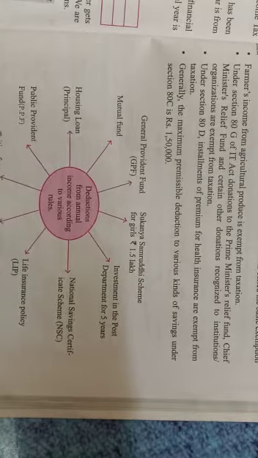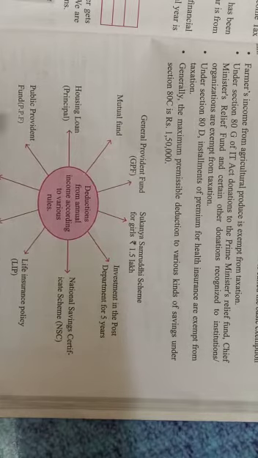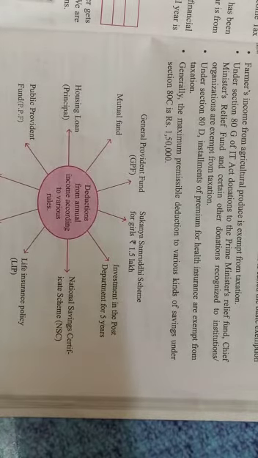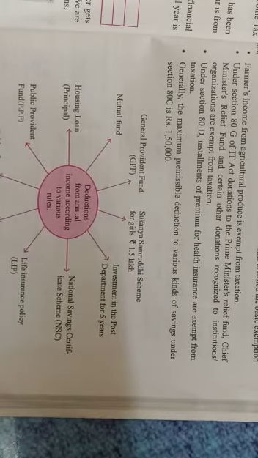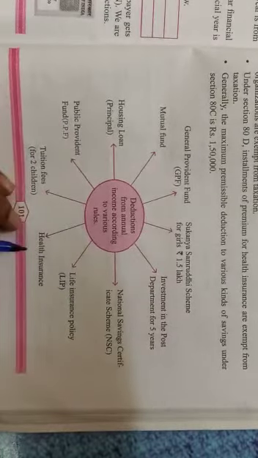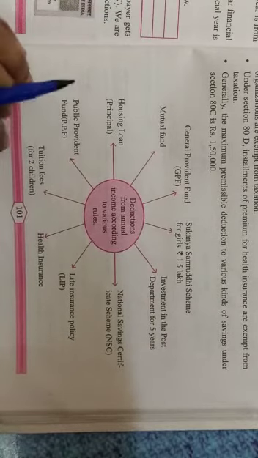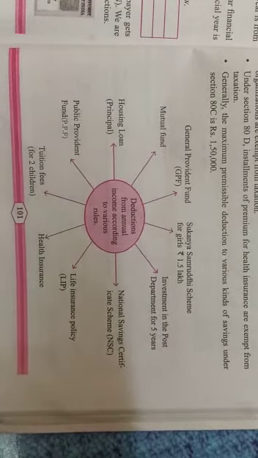Then life insurance policies, many people are taking them. There are some people who work only on this, they are called agents. Then health insurance policies, public provident fund, and housing loans. People who are buying houses spend lakhs of rupees and take loans from the bank.